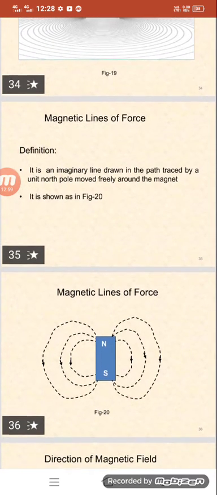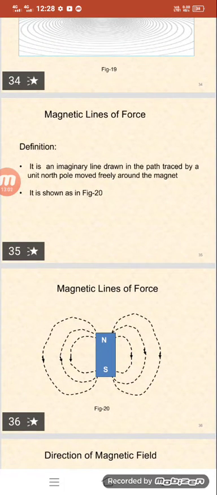And this is a diagram or picture regarding our magnetic lines of force. These are imaginary lines drawn in the path traveled by the north pole, which is moved freely around a magnet. So normally they represent north to south directions.